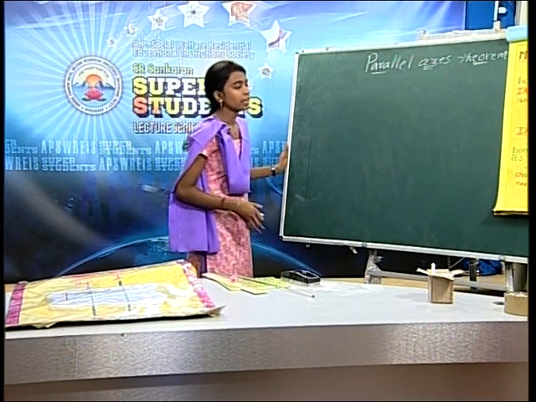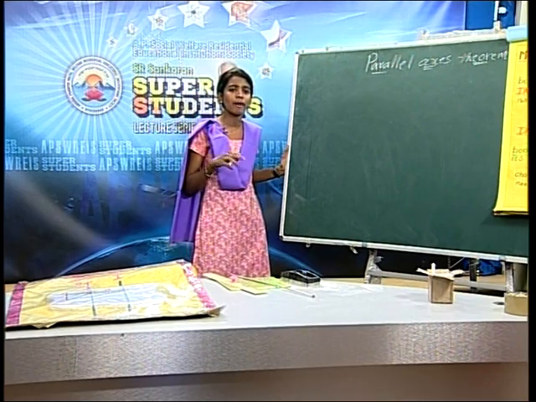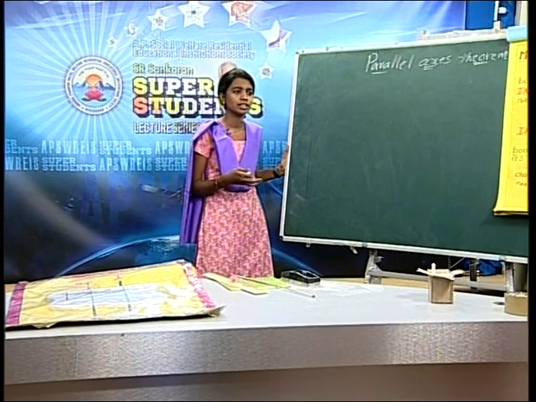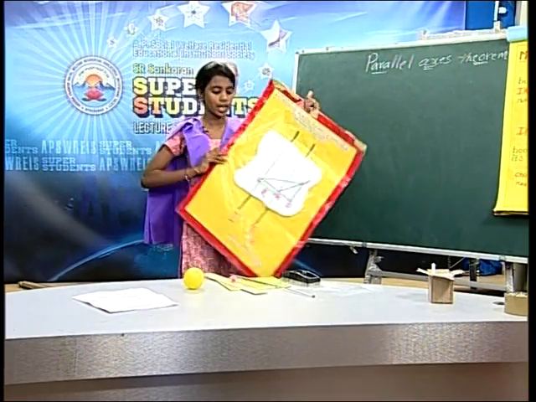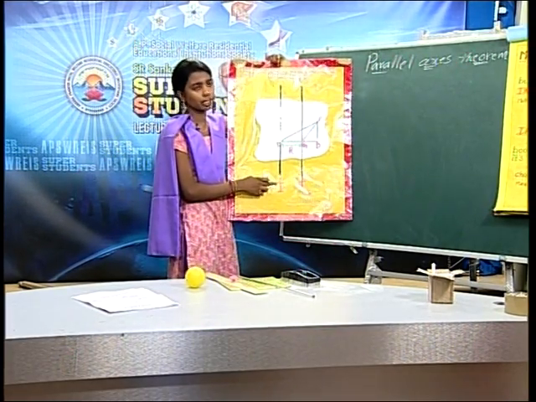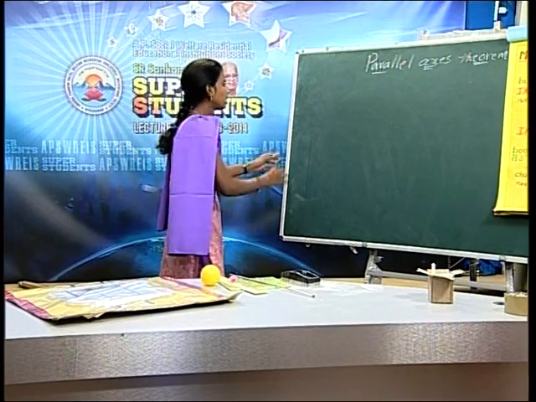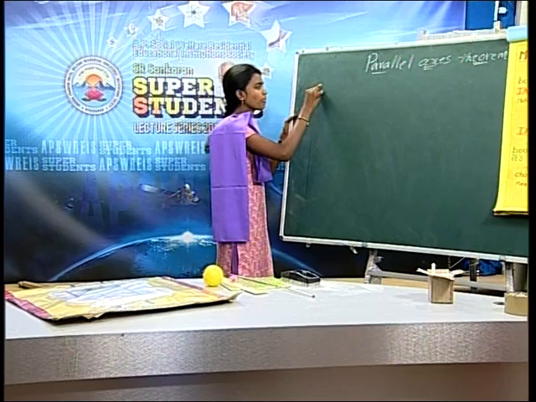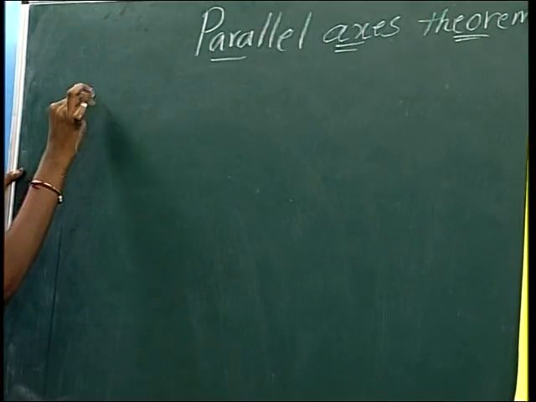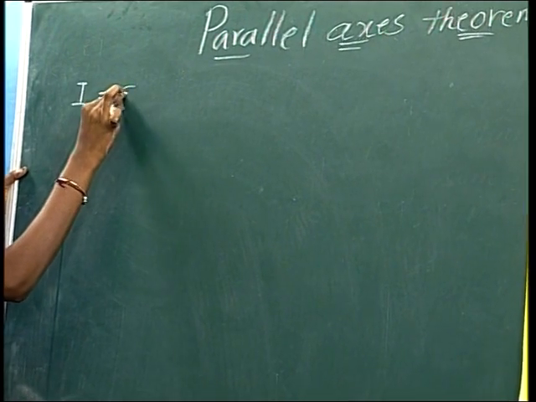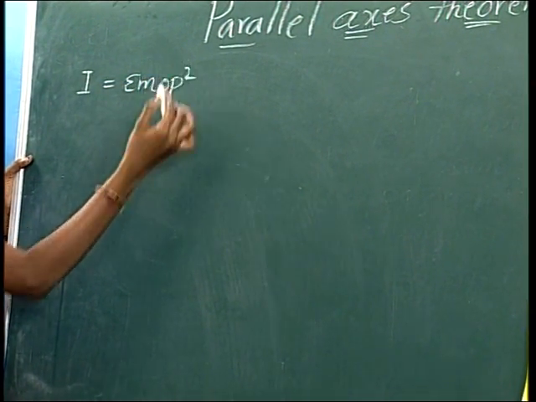Here we want the moment of inertia of the body about any axis. That moment of inertia is indicated with capital I. Here the moment of inertia of the body about any axis, denoted by capital I, is equal to sigma m OP square.